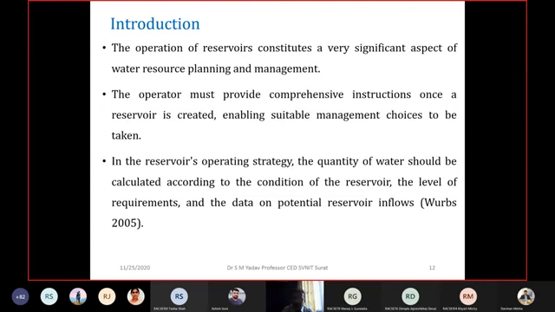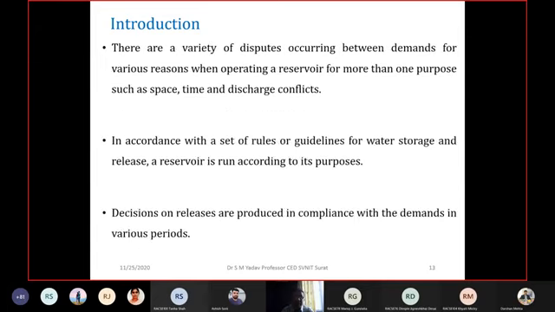And as I have shown for the month of July, for the last 10 years, what was the water level? Was it the same? No. The condition of the reservoir differs from one year to the other, right? And accordingly, the water will be available for supply. There are a variety of disputes between demands when operating a reservoir for more than one purpose, such as space, time, and discharge conflicts.